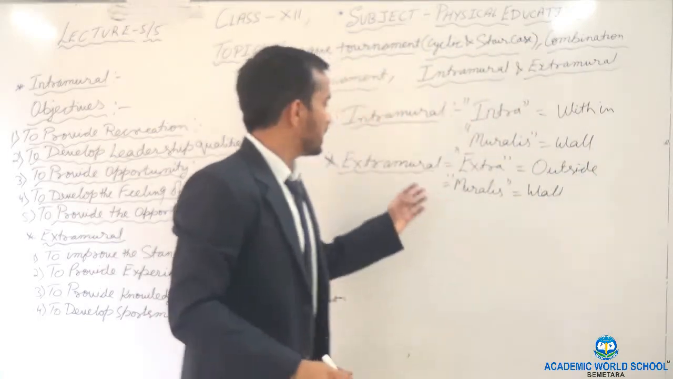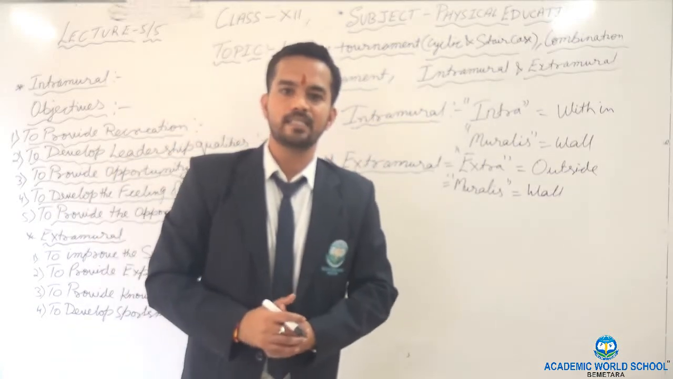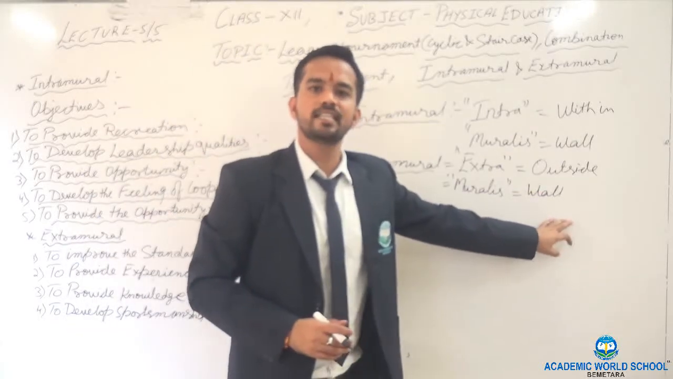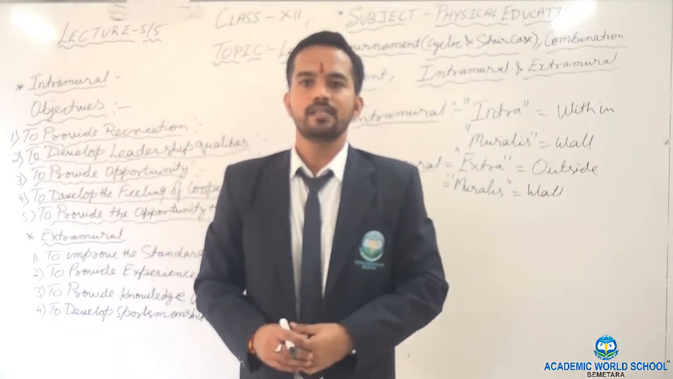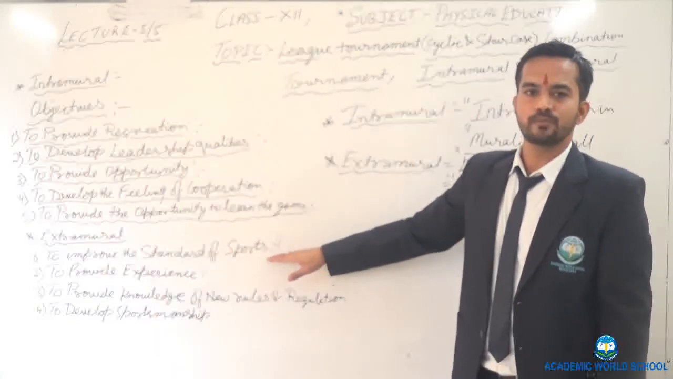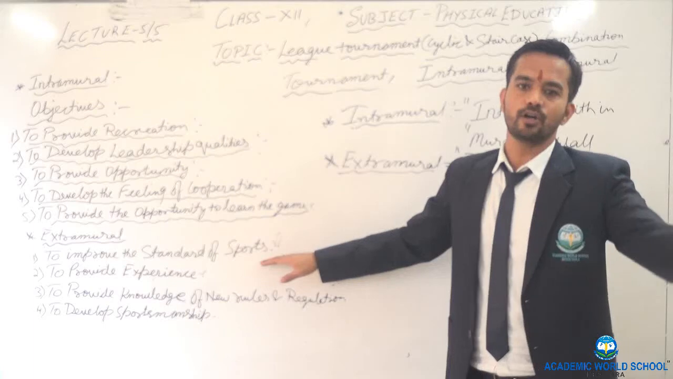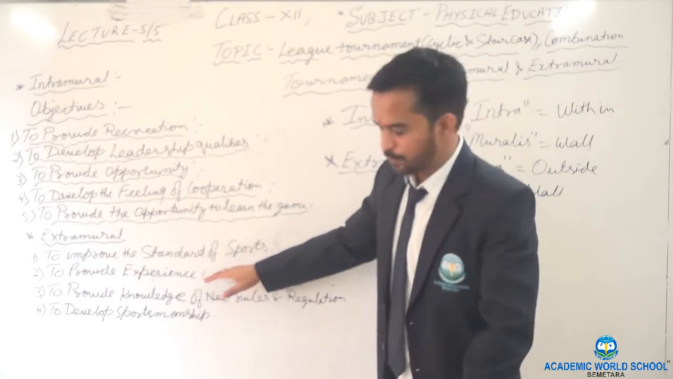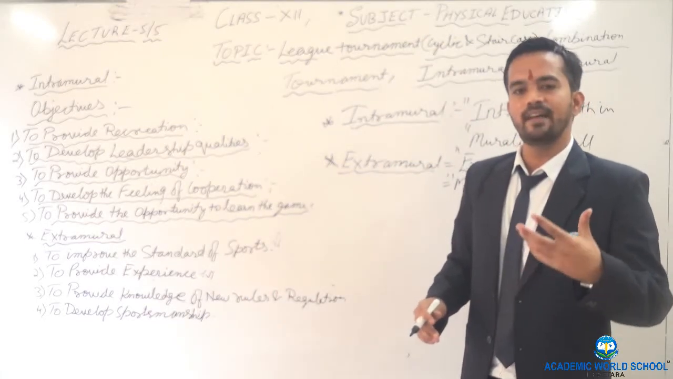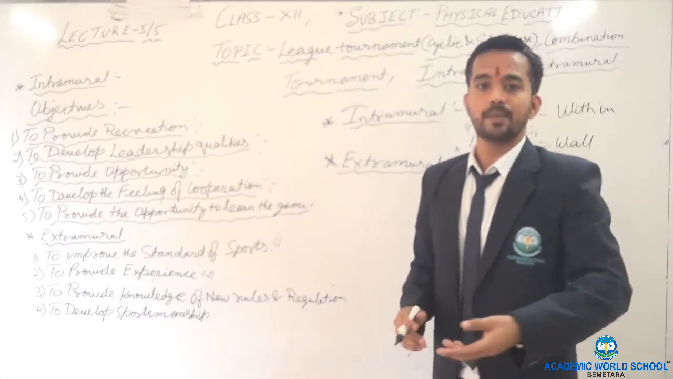After that we discussed extramural. What does extramural mean? Extramural means where the other school can participate in the competition. Extra means outside, muralis means wall, so outside the wall, where the other school can participate in one competition. In this we discussed the objectives. First one is to improve the standard of sports. By participating in games again and again, the standard of sports will automatically increase. Next one is to provide experience. By playing the game, we will come to know and we will gain experience. That game will be played in such a way that we give our 100% in a particular game.